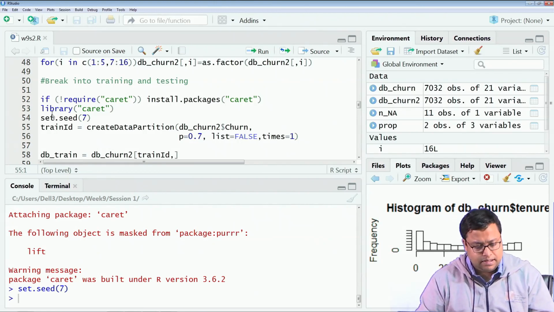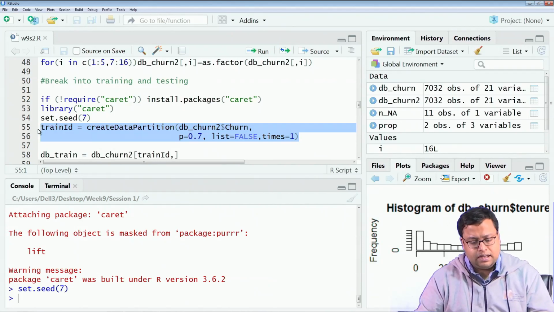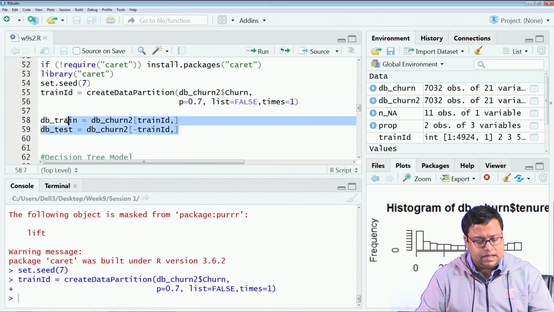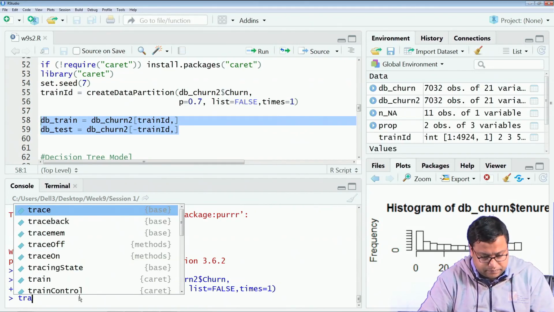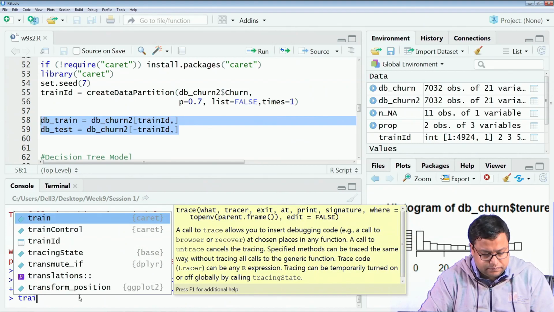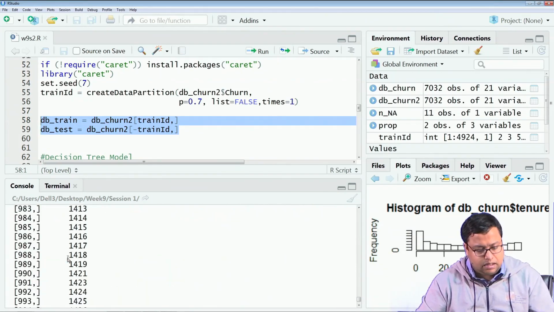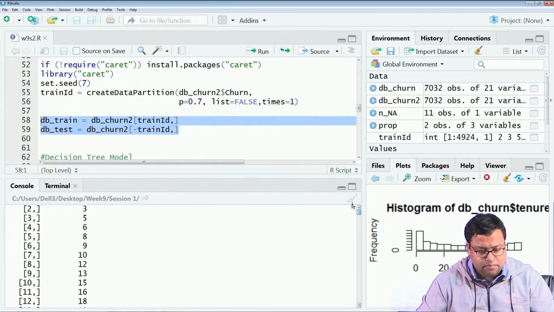Then training ID is createDataPartition on dbchurn, p is equal to 0.7, meaning with 0.7 probability you put it into the training data, list is equal to false and times is equal to 1. Training ID is nothing but the numbers which will ultimately be chosen.